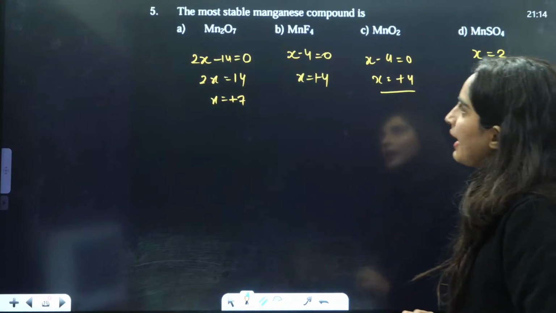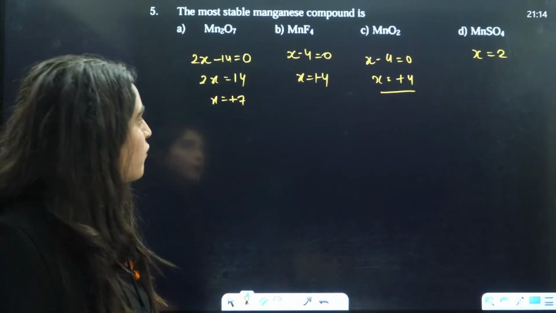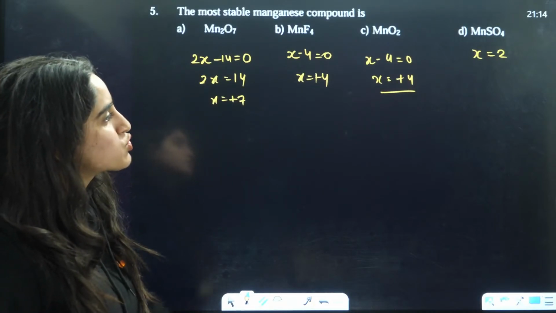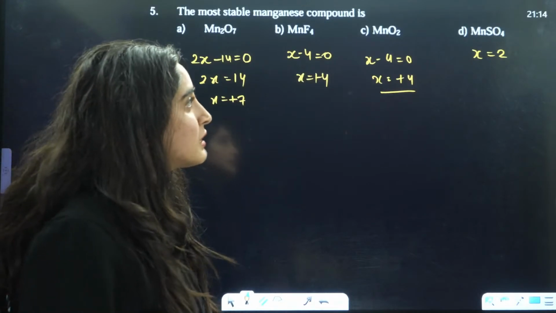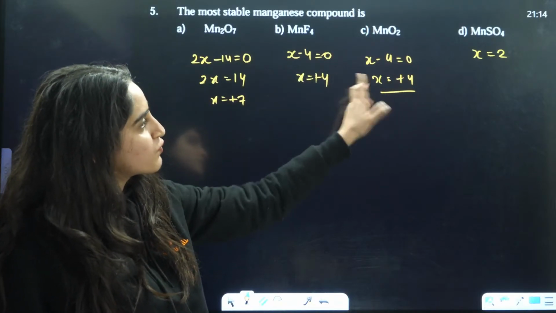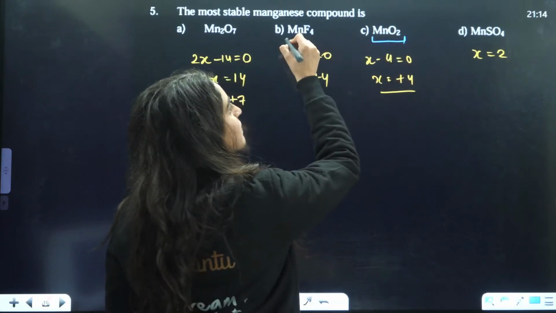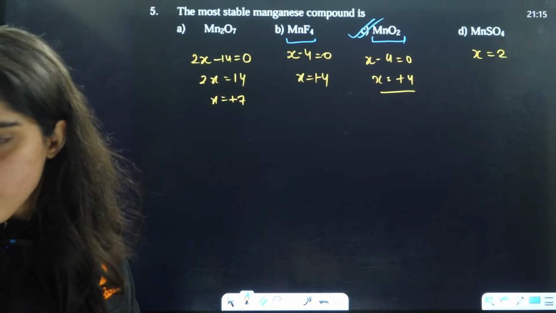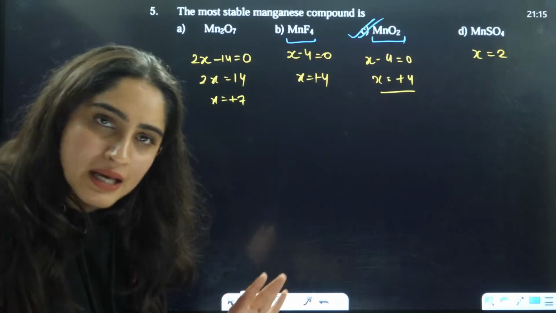Now, if you talk about the most stable manganese compound, oxidation state is not telling us that, because two of them have the same oxidation state. But beta, always remember, if you talk about the +4 oxidation state, the oxide is going to be more stable as compared to the fluoride. So the answer is going to be C, that is MnO2, the correct answer here, right?